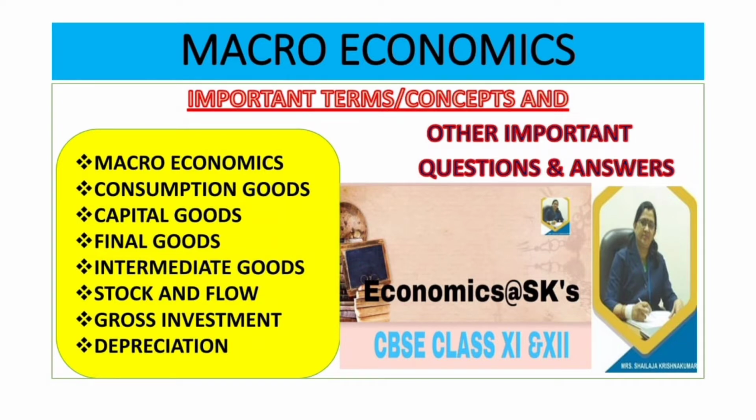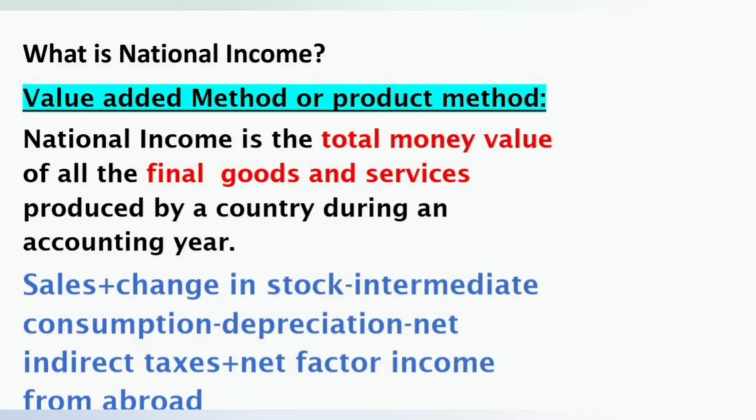And there are mainly 4 sectors of the economy based on the economic activities: consumption sector or household sector, investment sector or production sector, government sector, and rest of the world sector, which I have already mentioned earlier. Do the economic activities generate income? How is this income generated? How is it calculated? And how does this income, which is called the income of the country or national income, lead to economic growth? This is what we are going to see.